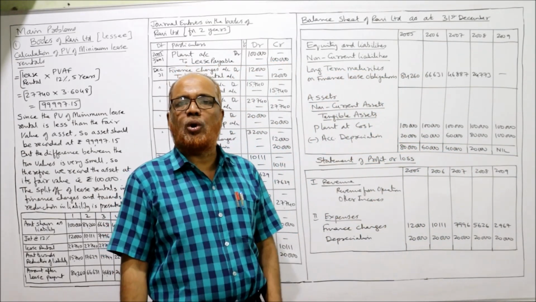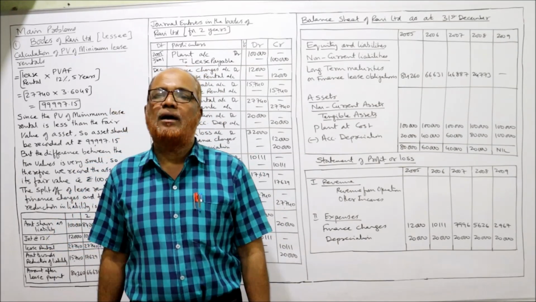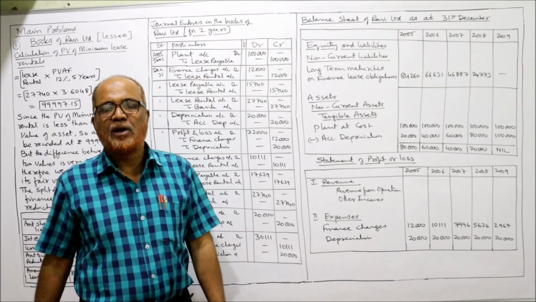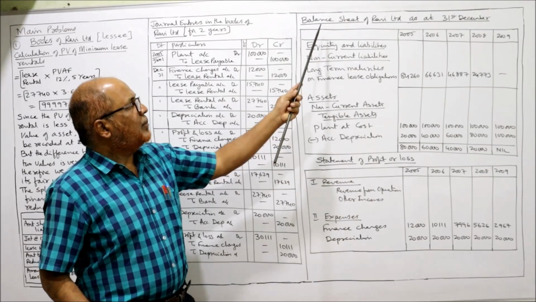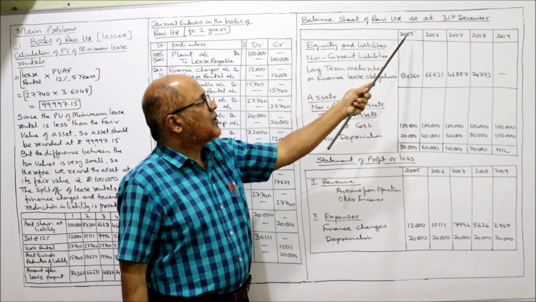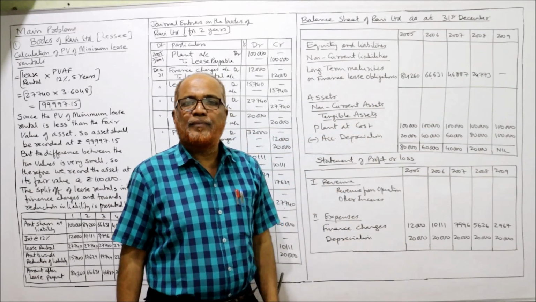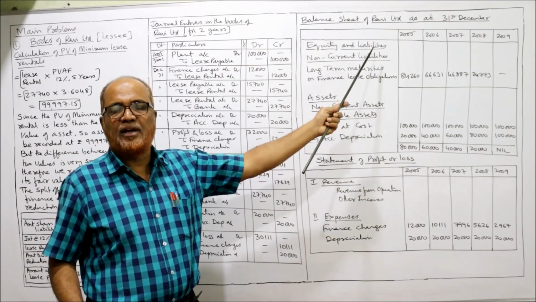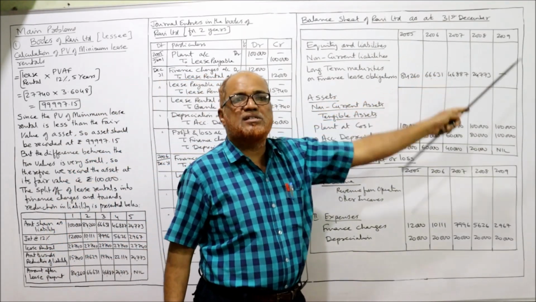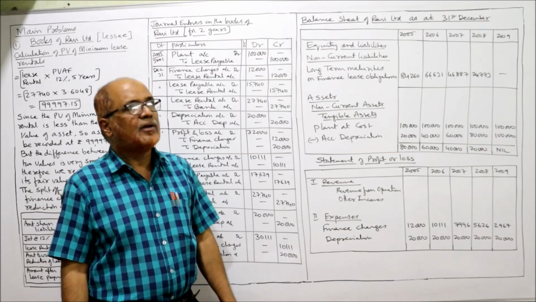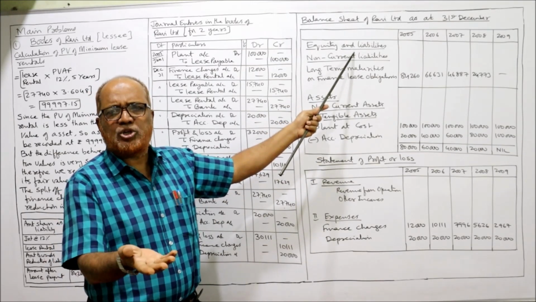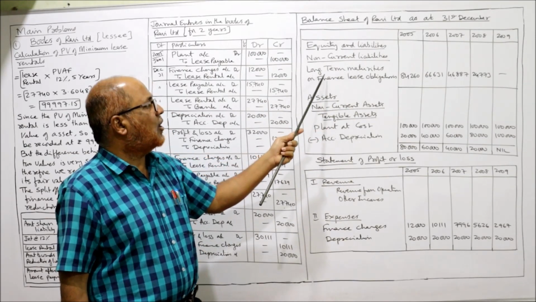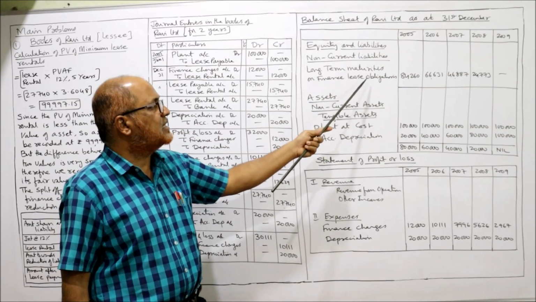Now it is asking you to show how these items will appear in the profit and loss account and balance sheet of Ravi Limited at the end of each year. How many years? 5 years. So balance sheet of Ravi Limited as of 31st December 2005, 6, 7, 8, 9. Actually the lease agreement was entered on 1st January 2005, and the period of lease is going to expire on 31st December 2009, 5 years. So equity and liabilities, we don't have the information.